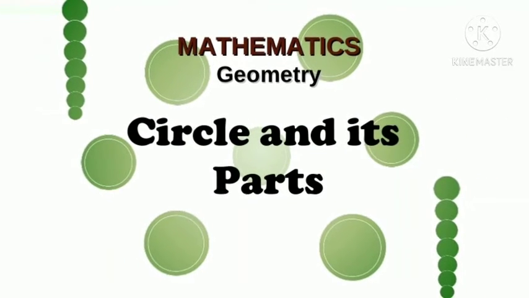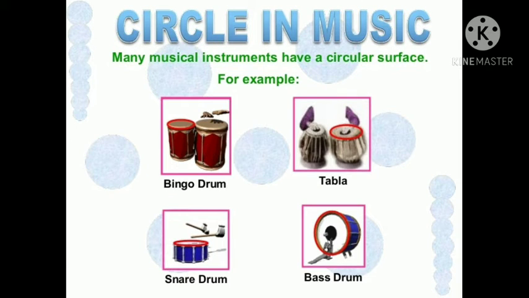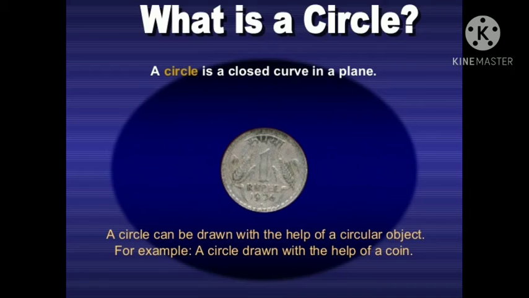Today we will learn about circle and its parts. Do you know the shape of the circle? Here are some examples like coin, bangles, CD, bicycle tires, Ashok Chakra in national flag, etc. We can use circle in music systems also, like drum, tabla. We can also use it in sports. There are some sports rings. These are some examples of circle.